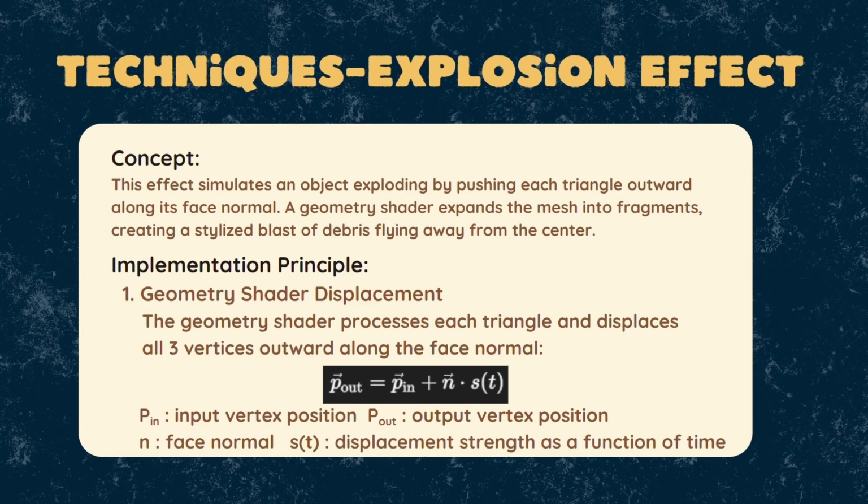The geometry shader processes each triangle and displaces all three vertices outward along the face normal. In this equation, the output vertex position is determined by the input vertex position, the face normal, and the displacement strength as a function of time.